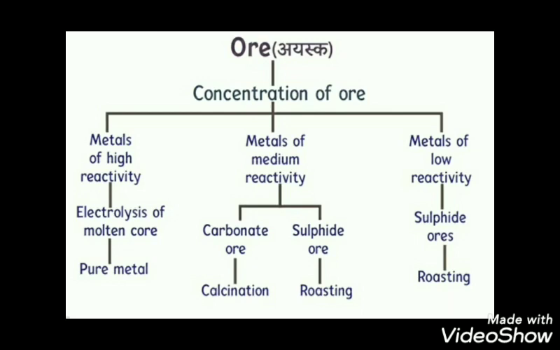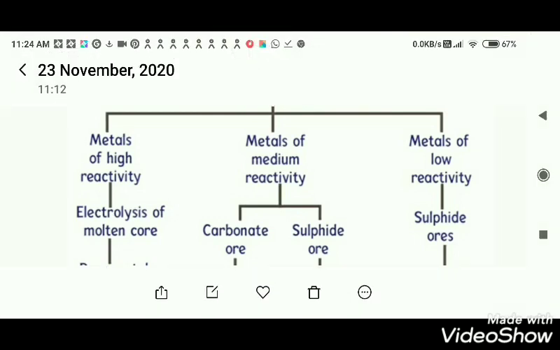Reduction reaction: whichever gets oxygen, that is oxidation, whichever loses oxygen, that is reduction, isn't it? Whichever gets hydrogen, that is a reduction reaction. And what is reduction in terms of electrons? If electrons are gained, it is a reduction reaction.